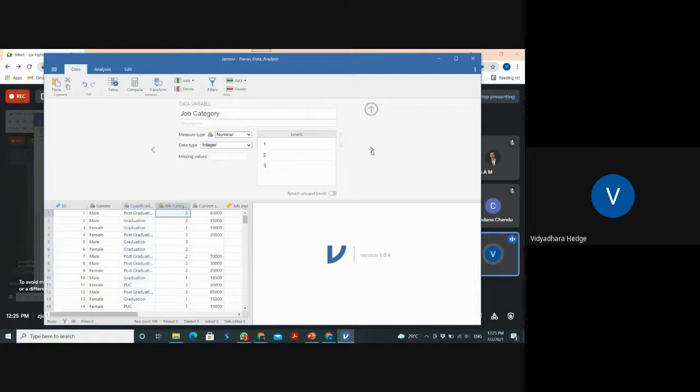Go to the next variable, job category. Job category, again, here is clerical, assistant manager, and then I am having assistant manager. Fine. Okay. The next variable, I have to check whether it is, see, it took as a nominal, but it is a continuous variable. Okay. Salary.